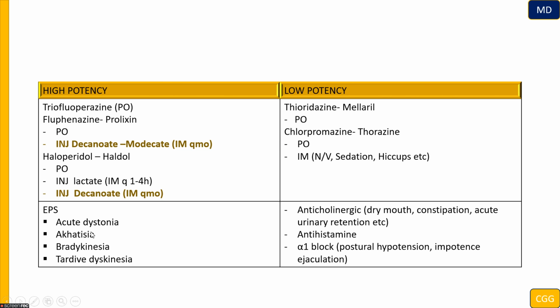By the way, most of the treatment for those extrapyramidal side effects is going to be anticholinergics, such as benztropine.